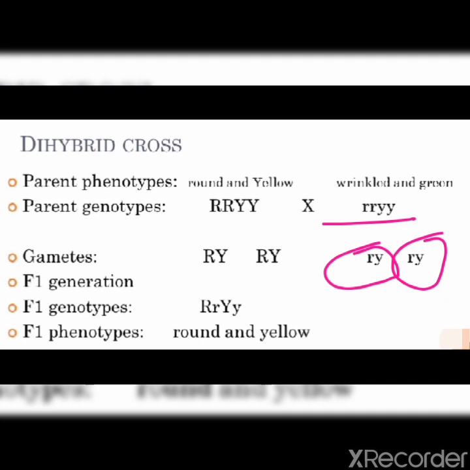So the possible combinations of these gametes when they fuse, what will it produce in F1 genotype? It will come capital R, small r, capital Y, small y.